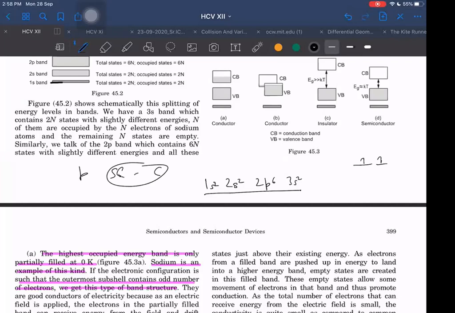When they come close to each other forming a bond, will they be degenerate or not? Something like bonding and anti-bonding. Two will be degenerate and one will separate, sir. So it will become bonding and anti-bonding, something like that they will form, and different energy levels will be there. 3pz will separate, sir. 3px and 3py will remain degenerate. Right. So the main idea is that this will happen.